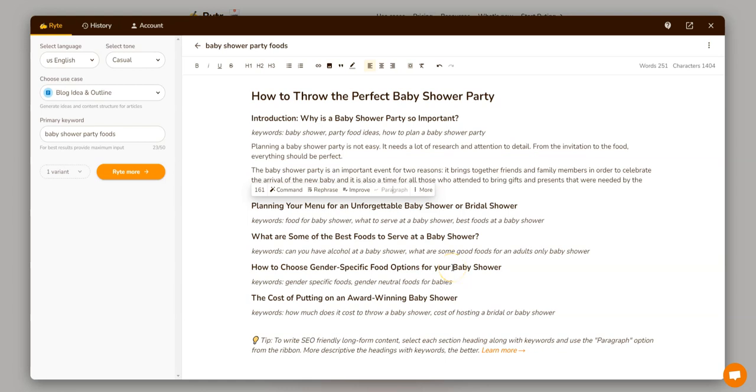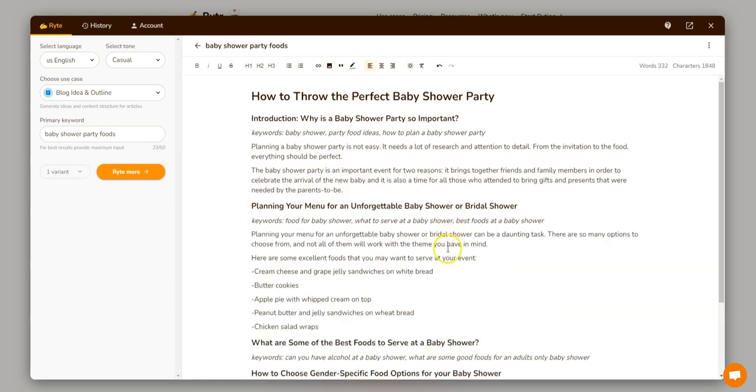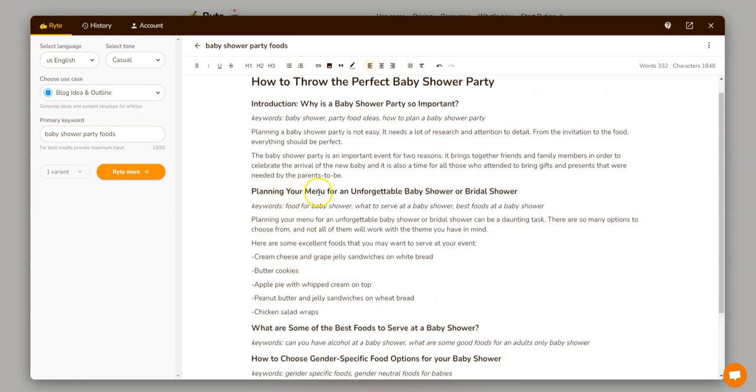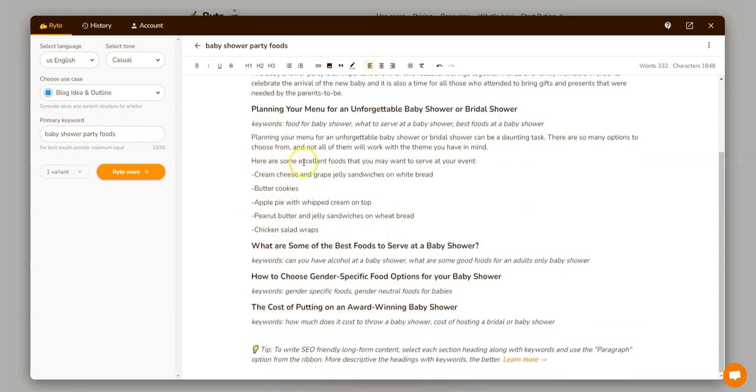So I do like the simplicity and the speed of this. Right here we're getting some planning the menu for an unforgettable baby shower, for bridal shower. You want to make sure you get rid of the keywords right here when you're done. But here are some excellent foods that you may want to serve. And so we might go like that.